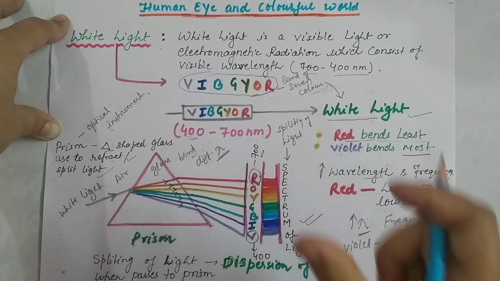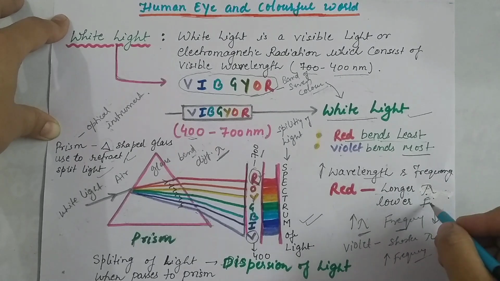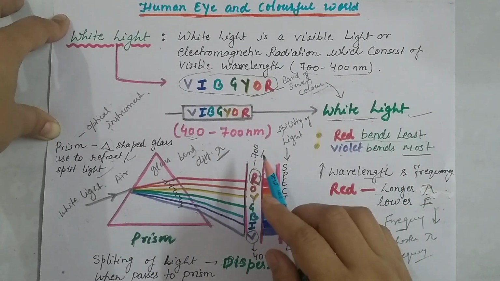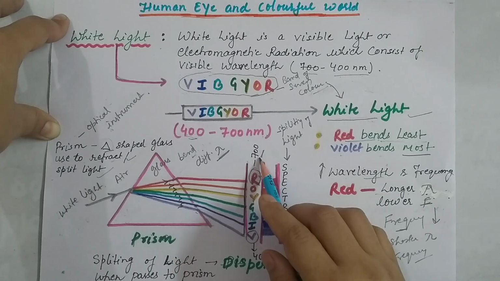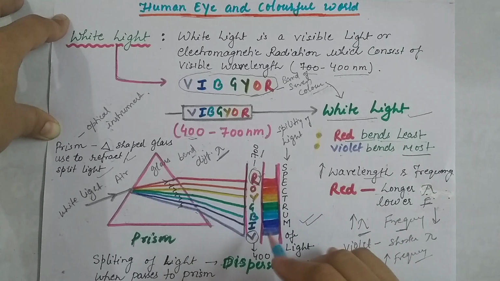Those with shorter wavelengths vibrate more, and those with longer wavelengths vibrate less, meaning the frequency is less. So red has a longer wavelength, meaning its frequency is very low, and violet has a shorter wavelength, meaning it has more frequency and vibrates more.